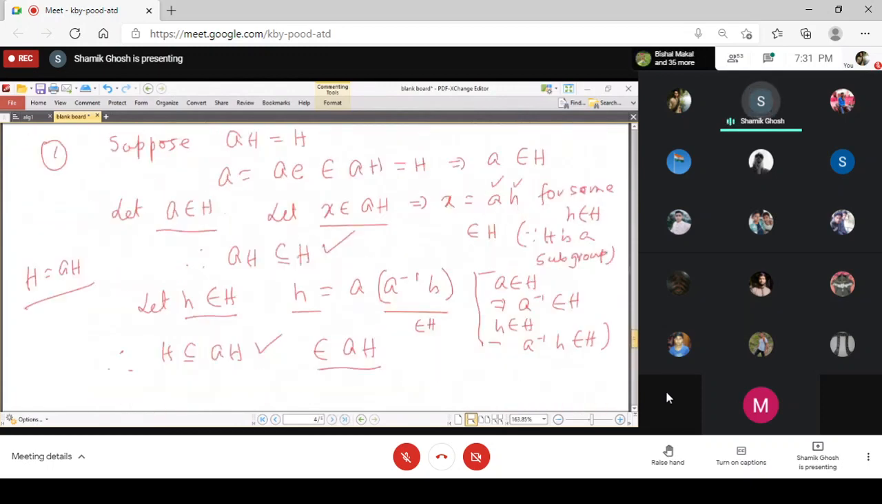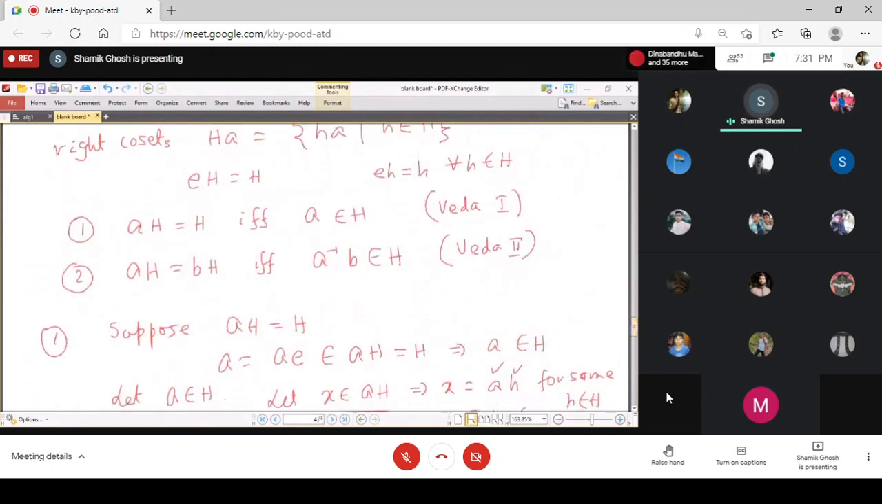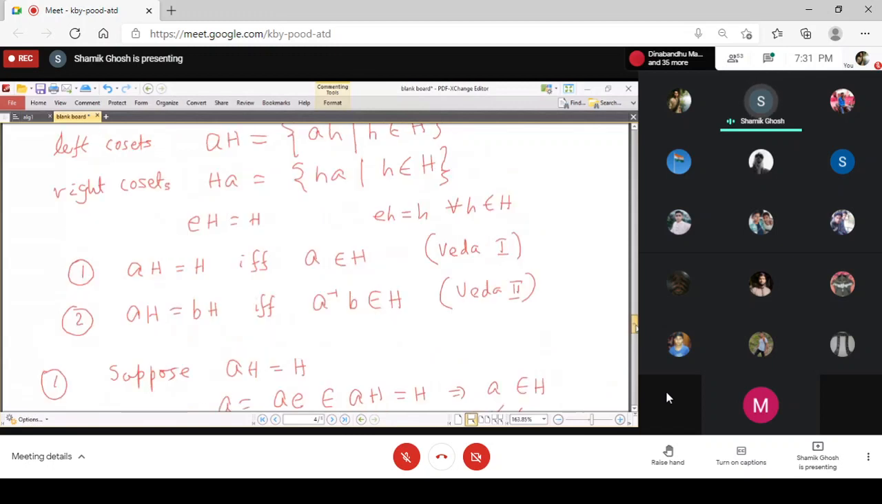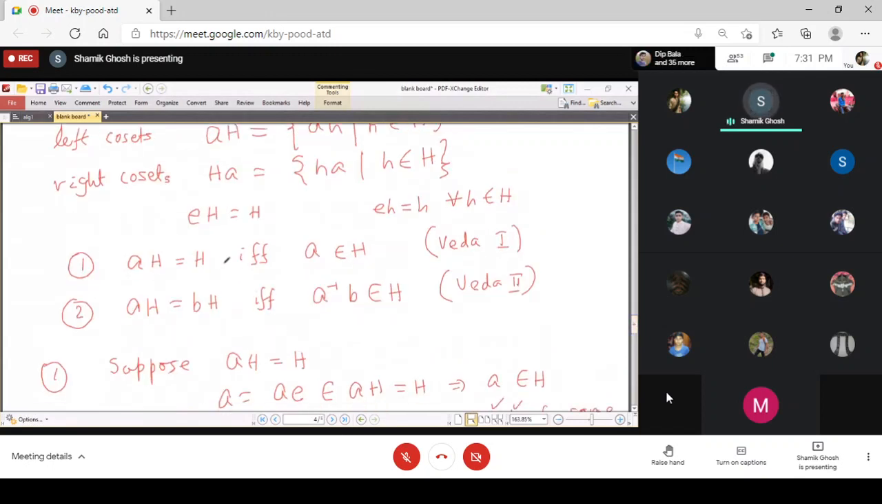So these are the first two preliminary properties of the cosets. What we gathered here is how the coset becomes equal to the subgroup itself, which happens only when the element belongs to the subgroup. And when two cosets are equal, if the inverse of one, the product with the other, belongs to the subgroup, then these two cosets are equal.